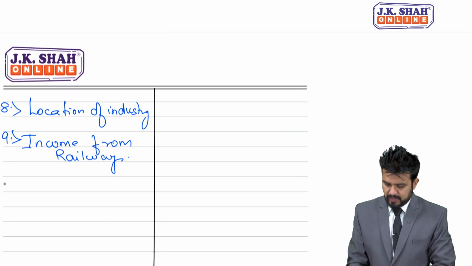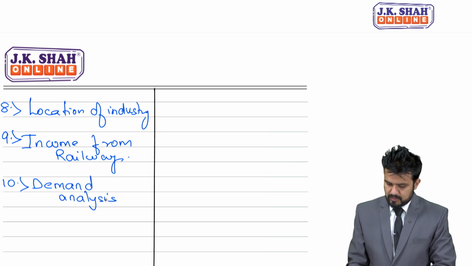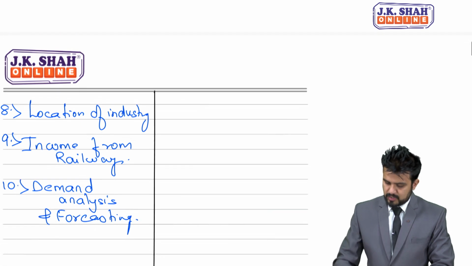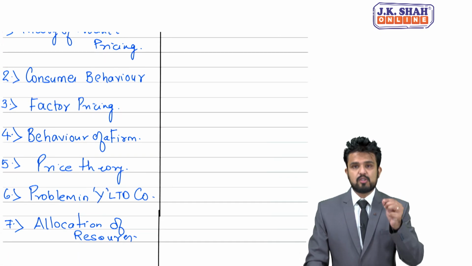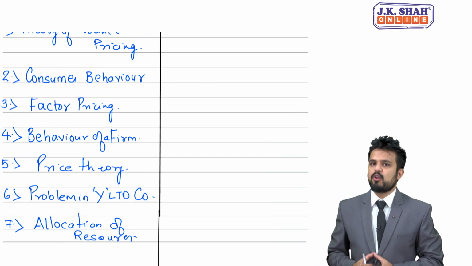That's why it is micro. Next, demand analysis and forecasting. Again it's a part of microeconomics. So please understand, the moment you find these words, you will take microeconomics from the given options.